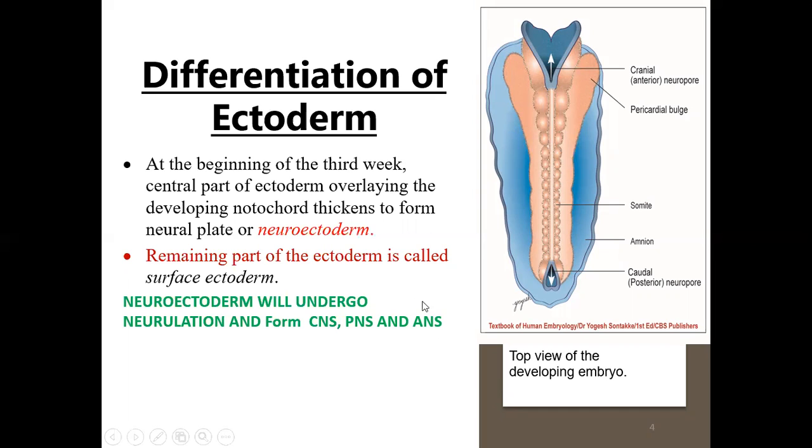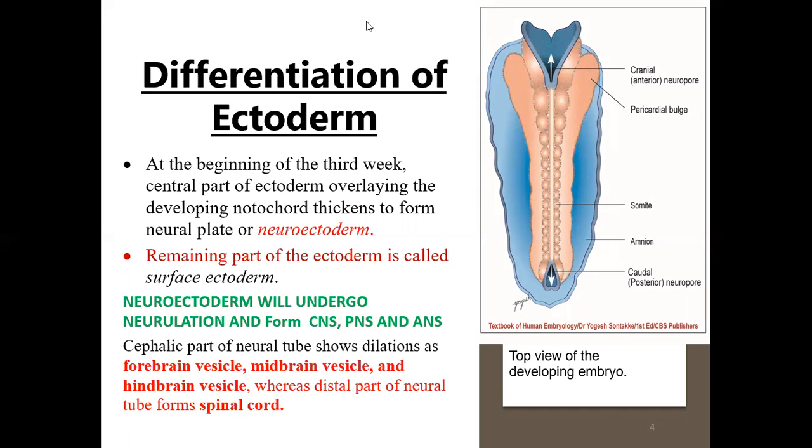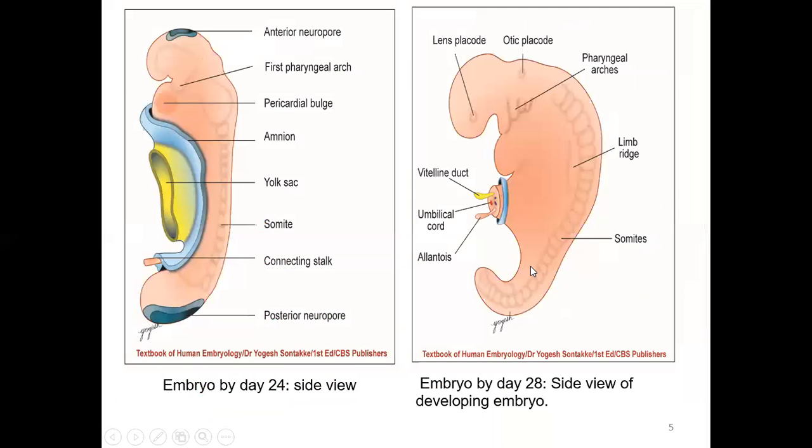The peripheral nervous system and the autonomic nervous system both are derived from neural crest cells, which were developing from the lateral lips of this neural groove. The cephalic part of the neural tube will show dilatations as forebrain vesicle, midbrain vesicle, and hindbrain vesicle, whereas the distal part of the neural tube will form the spinal cord. Now you can see these are the two cranial neuropores. The anterior one will be closing at day 25, the posterior one around day 27.